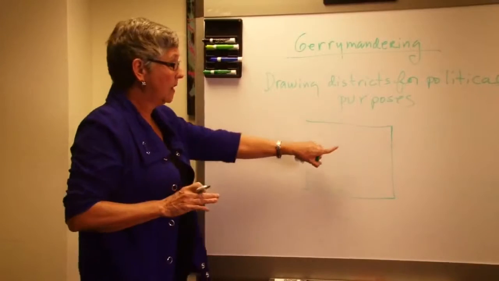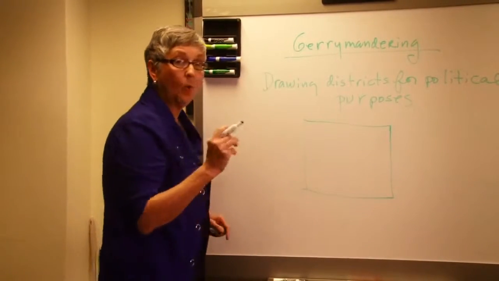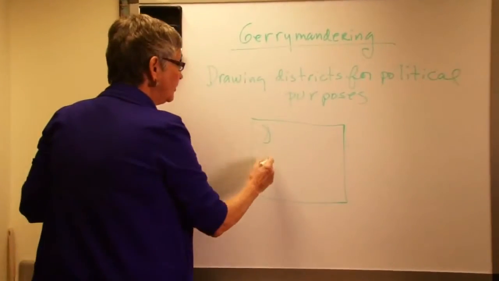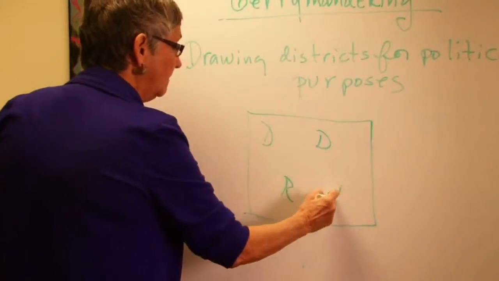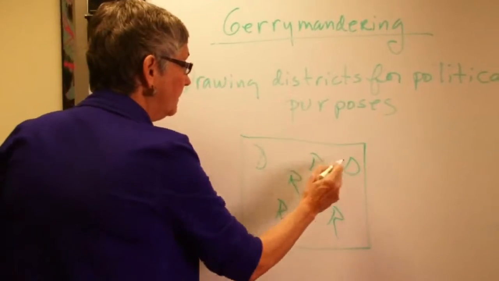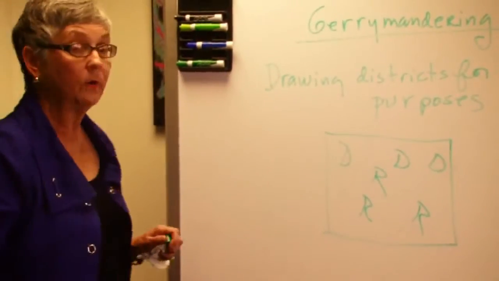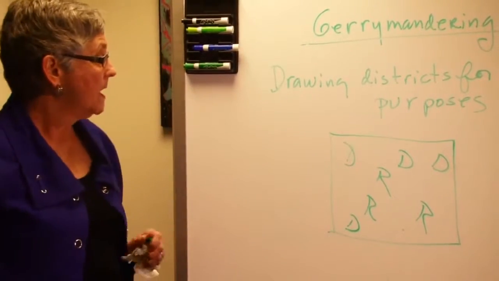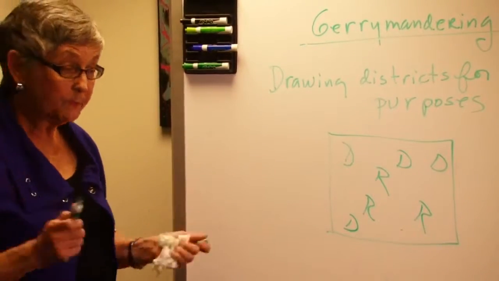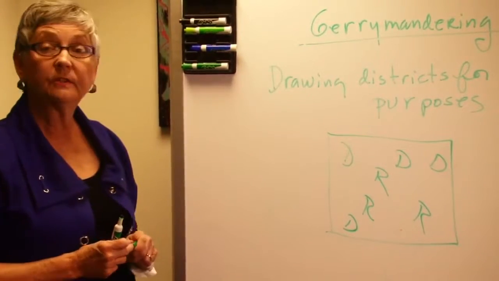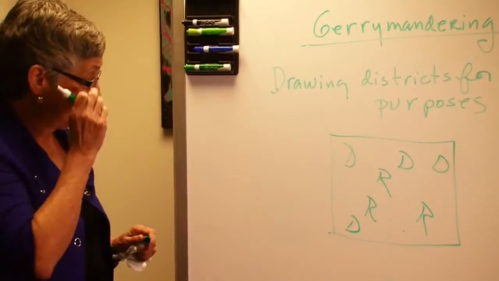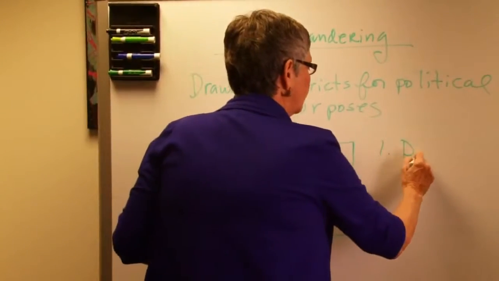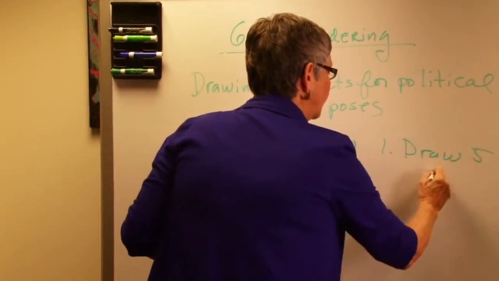So before you start drawing your districts, you find out where the Democratic voting is and where the Republican voting is in your state. They can find that out just by looking. So let's say that I'm a Democrat, and this particular state X is dominated by the Democratic Party. So what are we going to do? We are going to have these tasks. Number 1, draw 5 districts.